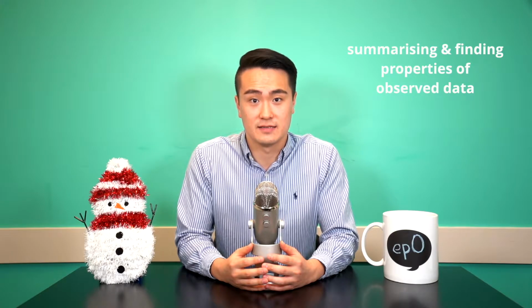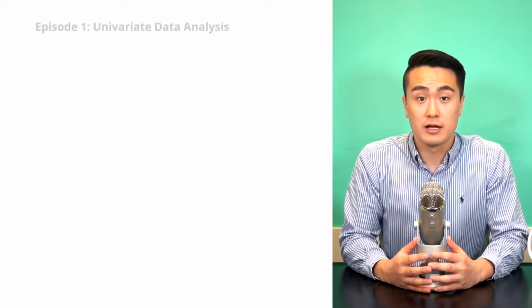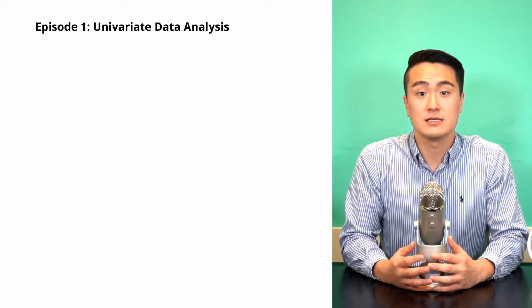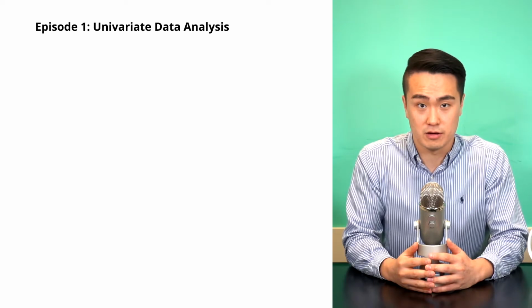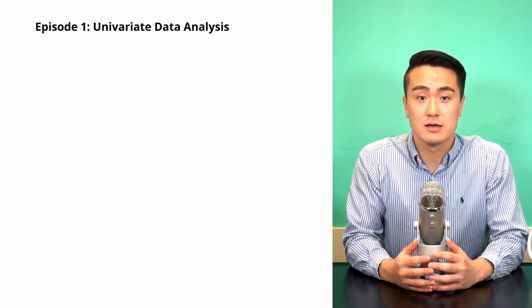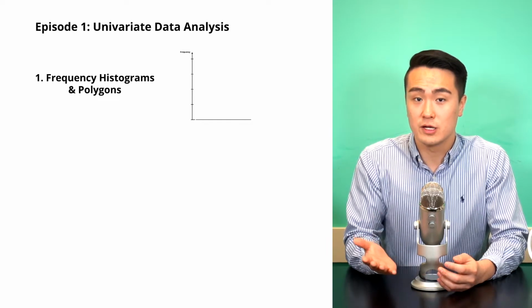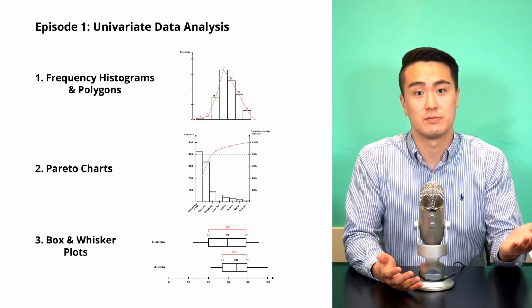So descriptive statistics is solely concerned with summarizing the data to try and find properties of the observed data. Being visual people, the simplest way to analyze data and observe trends is through various tables and charts. So in episode 1, univariate data analysis, we explore how to analyze data that contains one characteristic or variable. Other than the standard bar, column, pie charts we have already learnt, we further investigate frequency histograms and polygons, Pareto charts, and box and whisker plots.